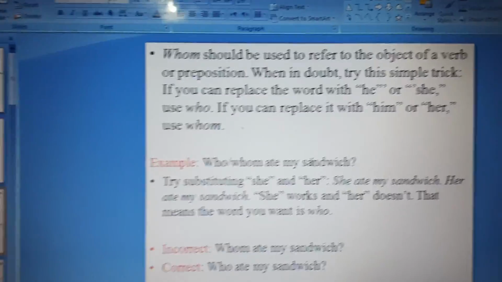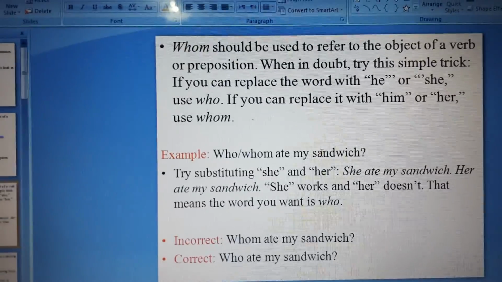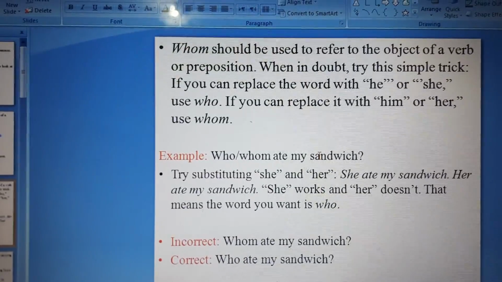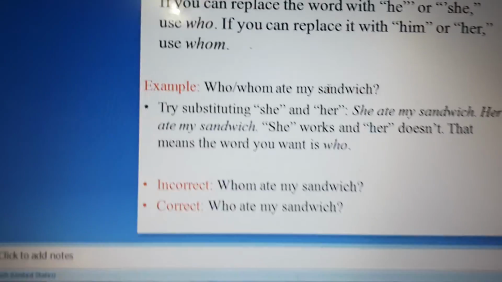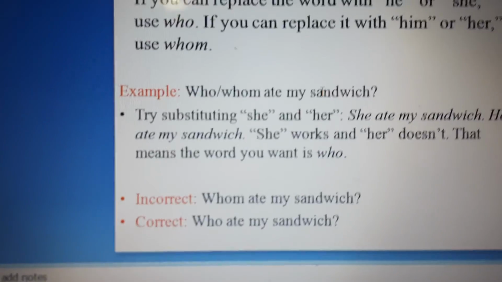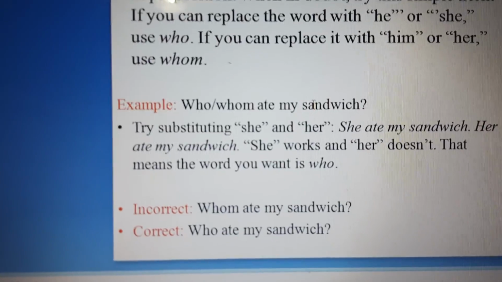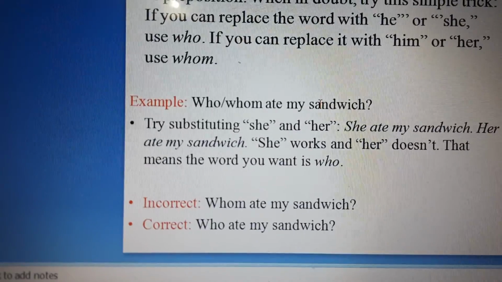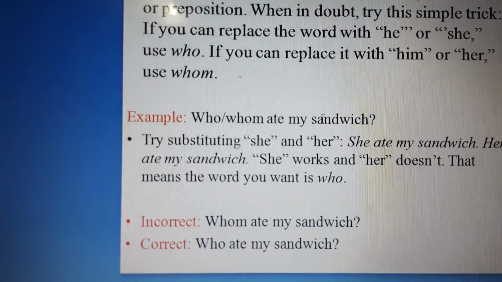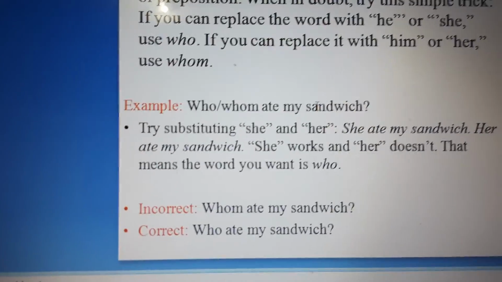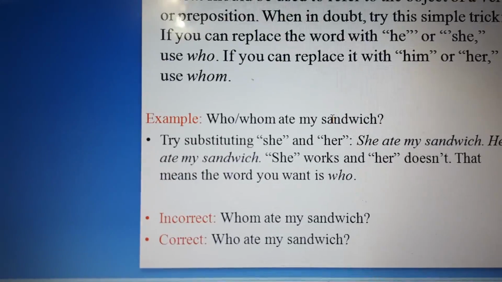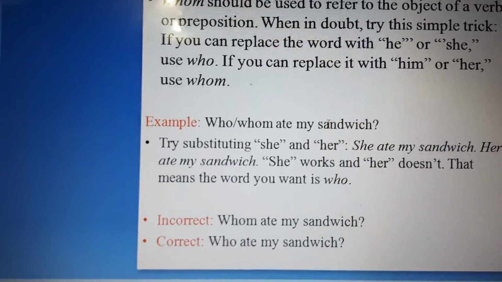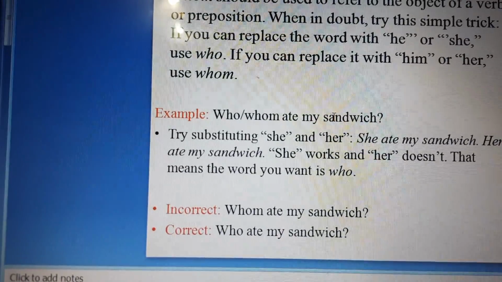If you can replace the word with he or she, use who. If you can replace the word with him or her, use whom. Here, for example, whom or who ate my sandwich? Well, think about the answer. Let's say, whom ate my sandwich? The answer is going to be him or her. Is that right? What do you think?